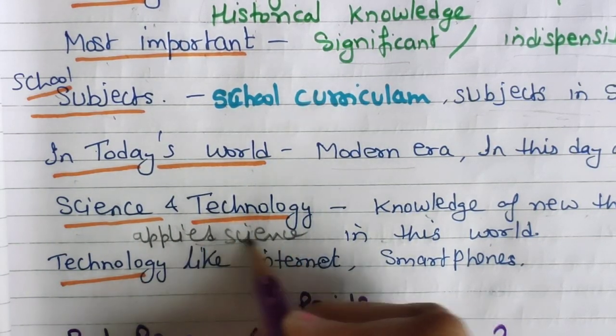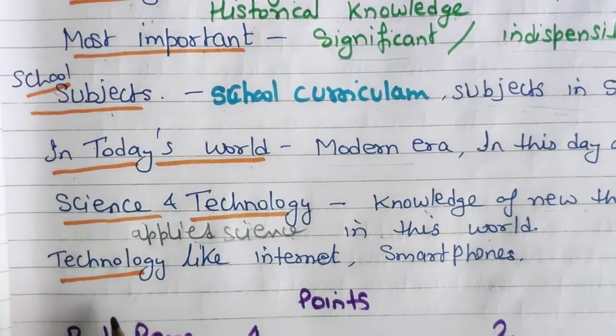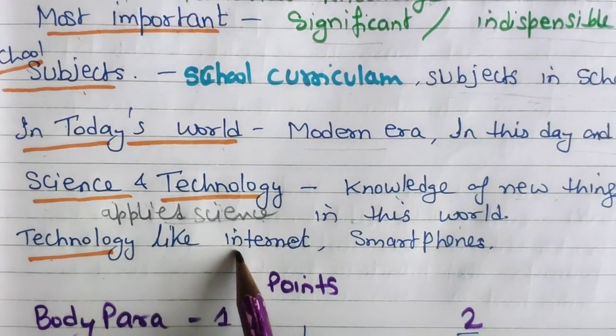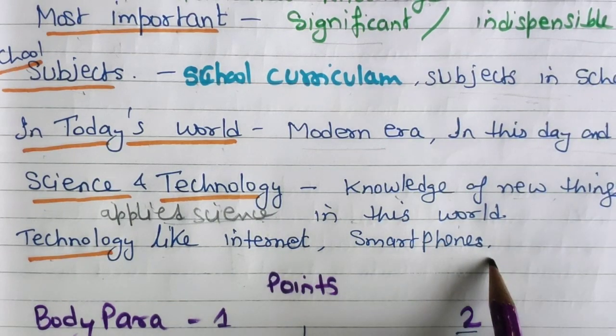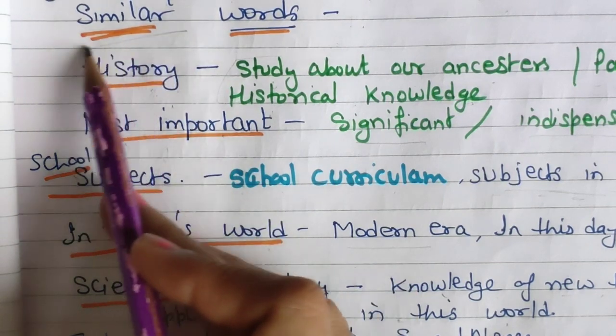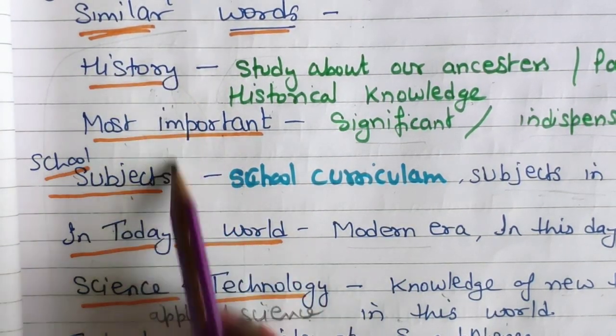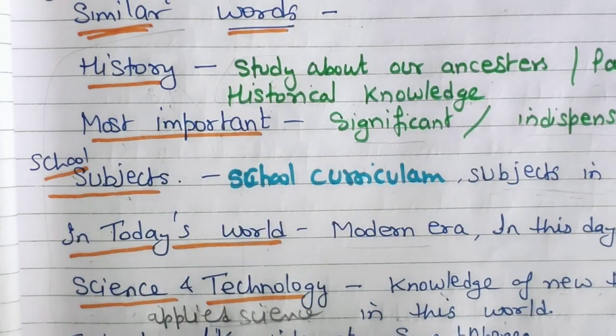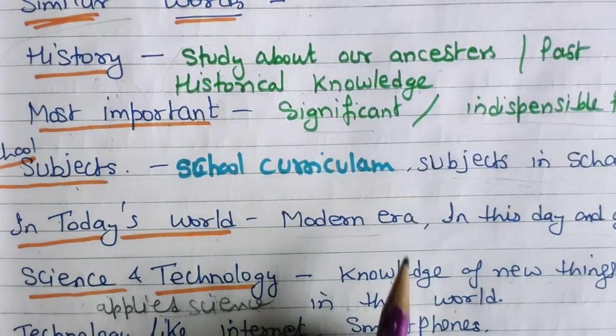Next is technology. For technology I have used words like internet, smartphones and etc. These are the words I have taken from the question statement, and these are the similar words. I am going to use them in the writing task.